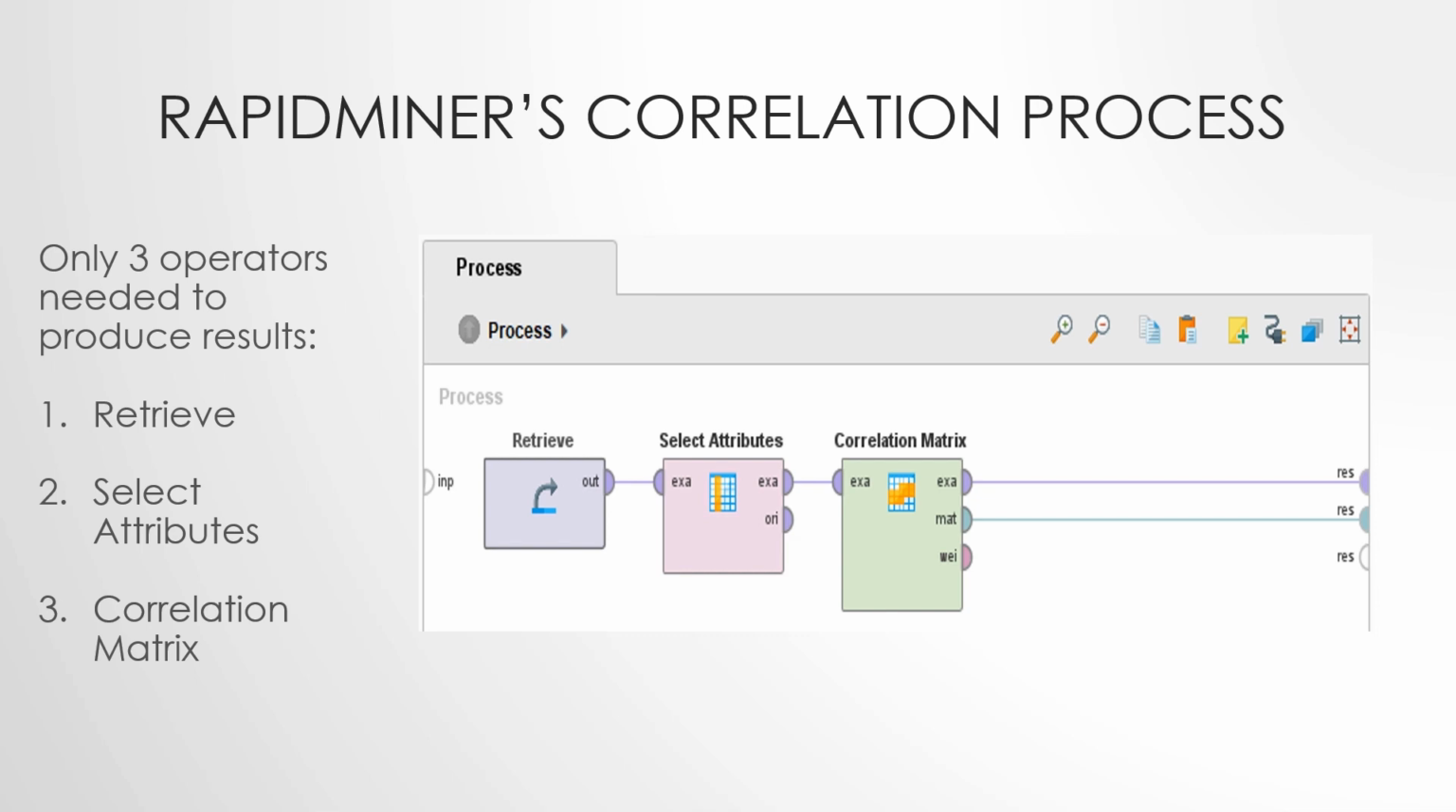The retrieve operator on the left retrieves the world happiness data, which I uploaded onto my computer. The select attributes operator in the middle selects the attributes to use. In this case, we had to select strictly numeric attributes, as the correlation matrix doesn't work with non-numeric attributes, so country and region were removed. Finally, the correlation matrix operator on the right is what actually produces the table of correlation coefficients. Now that that process has been described, we can review the results.